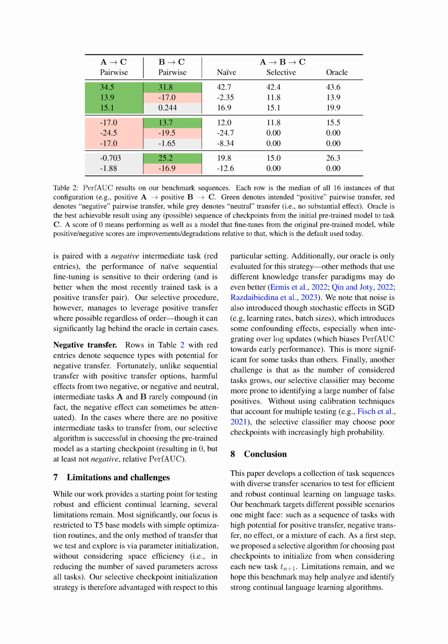Section summary. The limitations and challenges of our work include the restriction to T5 base models with simple optimization routines, the focus on parameter initialization as the only method of transfer, and the lack of consideration for space efficiency. Our selective checkpoint initialization strategy is advantaged in this specific setting, and other methods using different knowledge transfer paradigms may perform even better. Additionally, stochastic effects in SGD introduce noise and confounding effects, and as the number of tasks increases, our selective classifier may identify more false positives without calibration techniques.